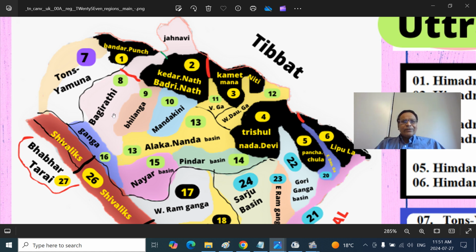So Bhagirathi, remember Bhagirathi Alakananda, BA, you remember the degree. Very easy, you start with the BA. Bhagirathi, Alakananda, two main upstreams of Ganga. Once they join at Deva Prayag, that becomes actually named River Ganga, Mata Ganga here. So Ganga basin, we go to Rishikesh, then Hardwar, excuse me, go to Bijnor and Varanasi and so on.